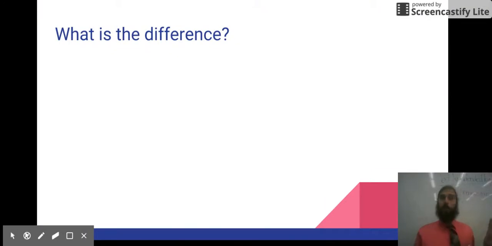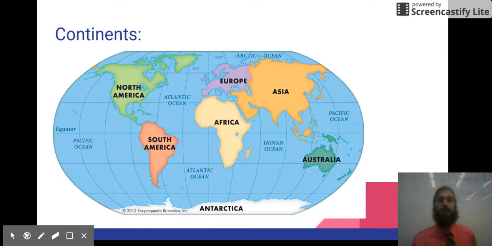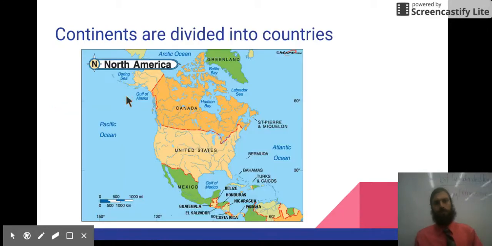Well, I'm glad you asked. First, let's zoom out to look at the whole world. The whole world is divided into giant land masses called continents. We got Asia, Europe, Africa, North America, and so on. We live up here in North America, but North America is huge. So let's zoom in. North America, the continent, is separated into countries. It's separated into Canada in the north, the United States, and Mexico in the south.